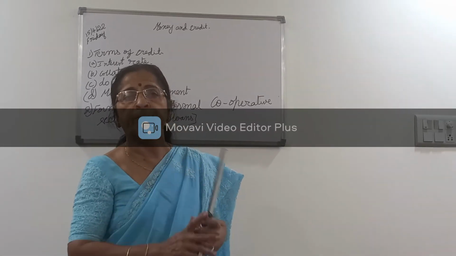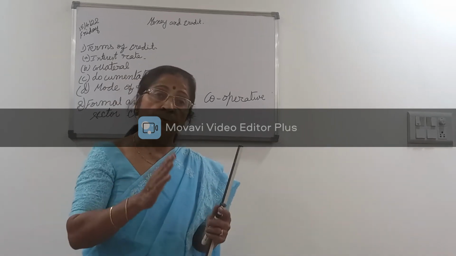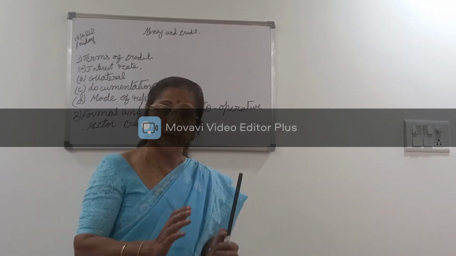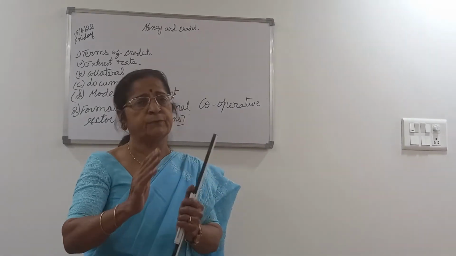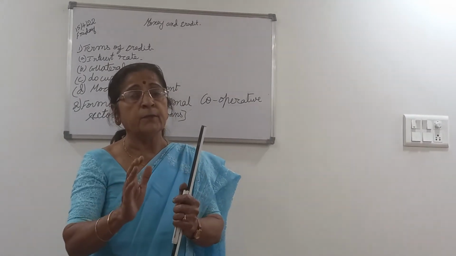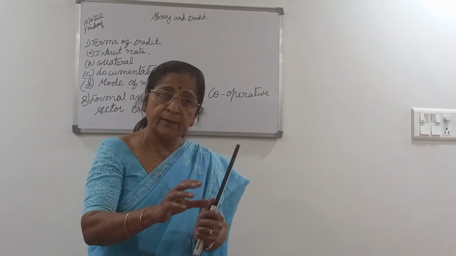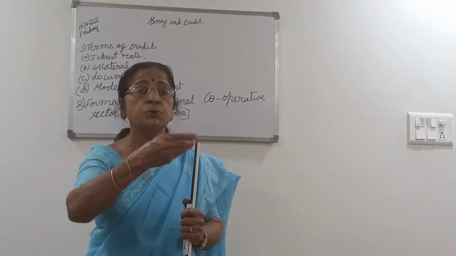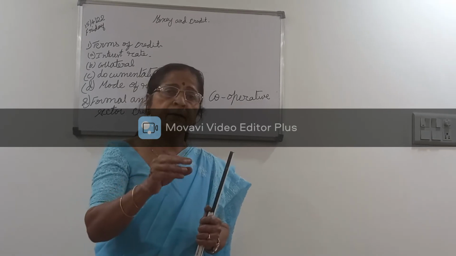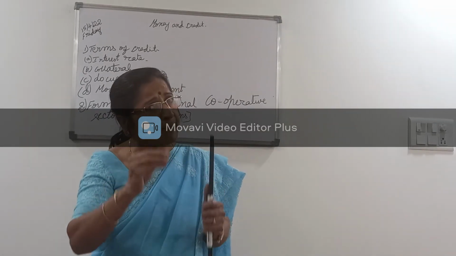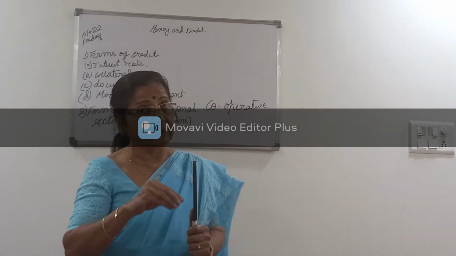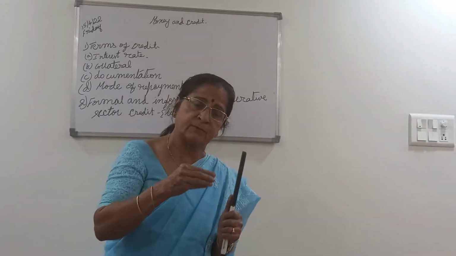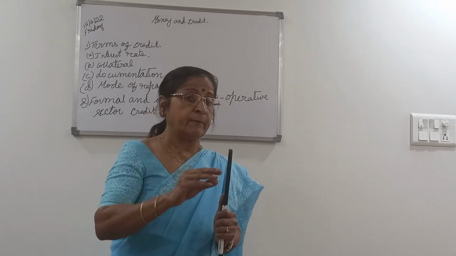These are the cooperative societies where the producers themselves pool a part of their savings and use it as a fund to provide loans to their members, and the interest rate may be comparatively less than the banks, and even sometimes less than the private money lender.